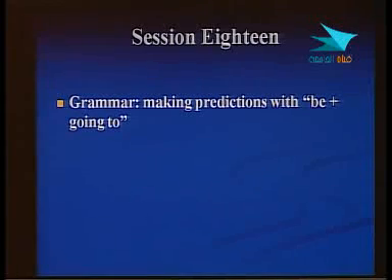we have on page 134, or you can follow with me on the computer or the slides. In session 18 we have grammar. Look at the slides. Making prediction with be plus going to. Of course, something comes before be. Be means the verb to be, either is or am or are or was or were.